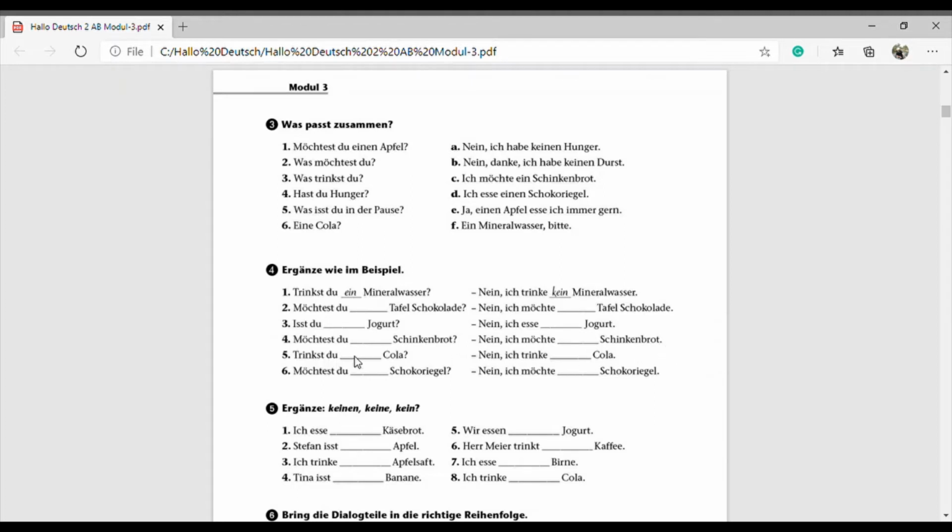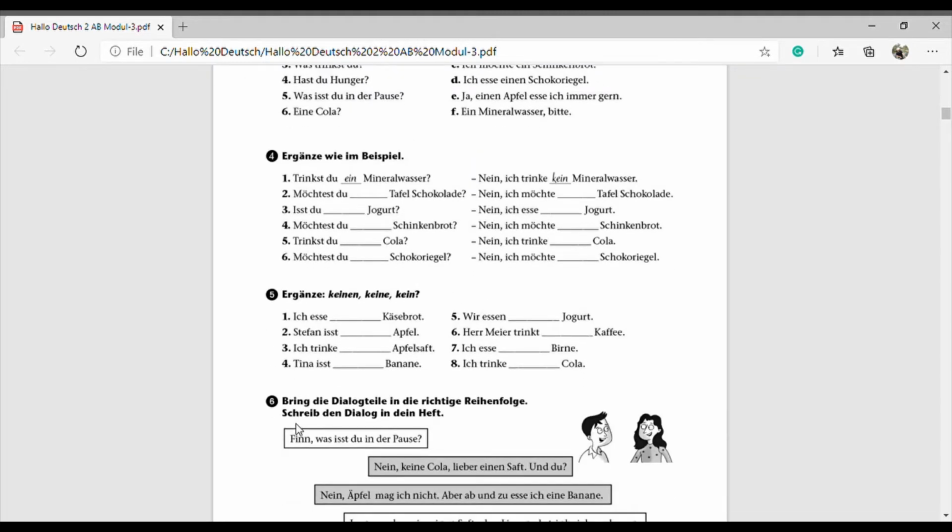Then trinkst du eine Cola? Nein, ich trinke keine Cola. Then möchtest du einen Schokoriegel? Nein, ich möchte keinen Schokoriegel. Okay. Then here number 5.